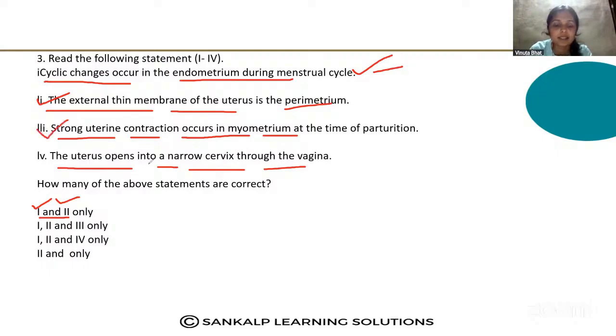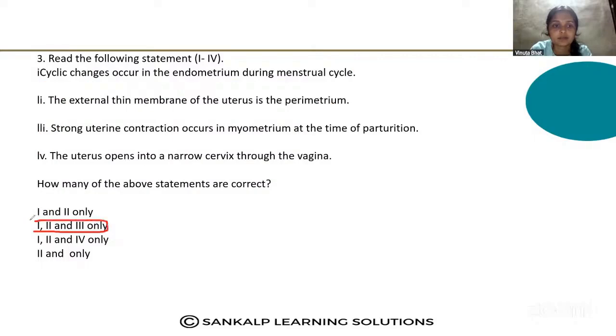This statement is incorrect because the uterus opens into the vagina through the cervix. So this statement is wrong. The correct option is 1, 2 and 3 only.